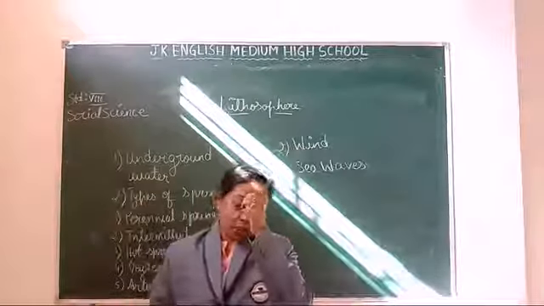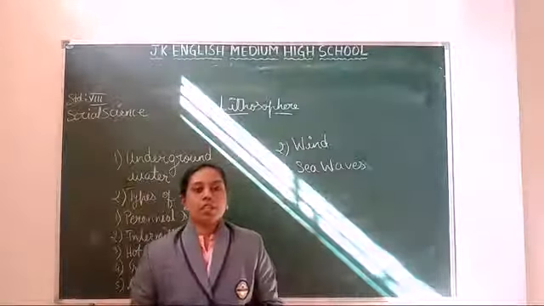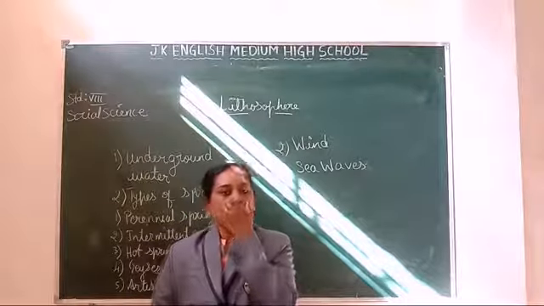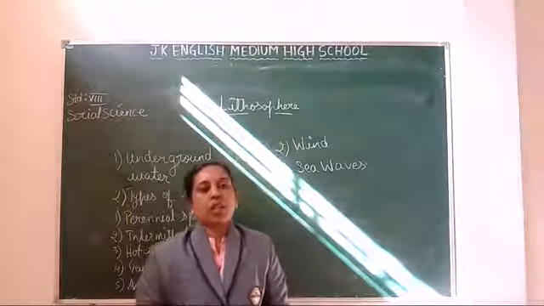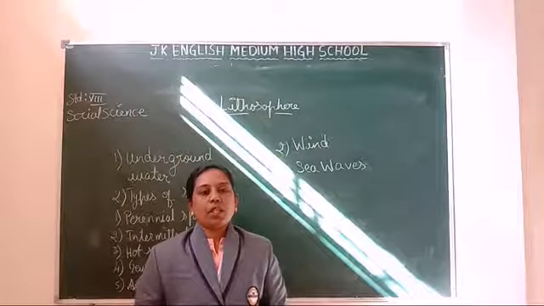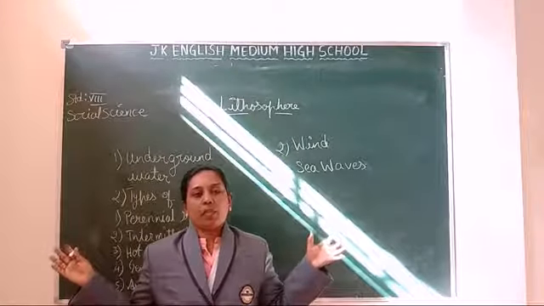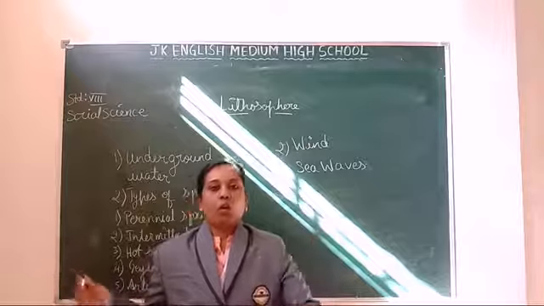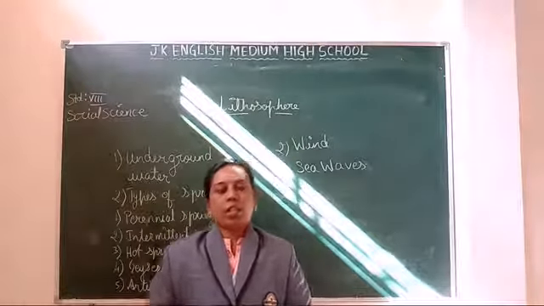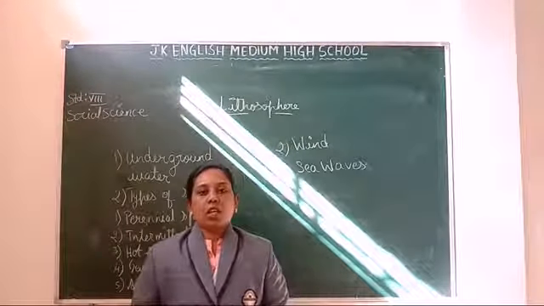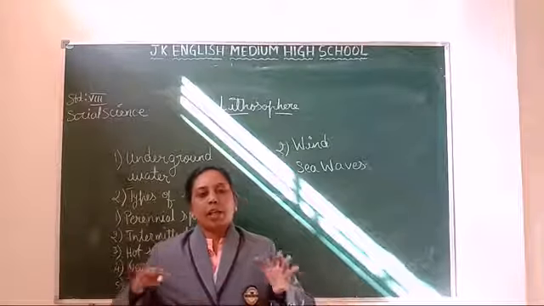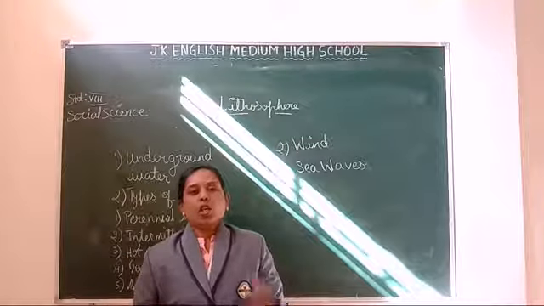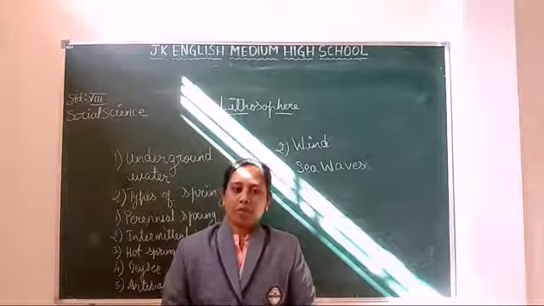And the winds. The denudation work of wind is common in the desert regions. When winds of high velocity blow over desert areas, they erode, transport and deposit material to produce different landforms.